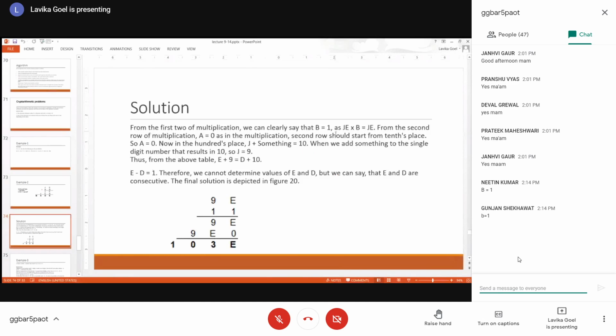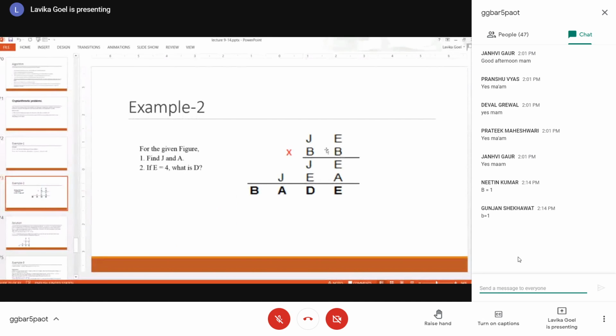Now you see, from the second row of multiplication, A would be 0. Why would A be 0? Because the letters in the second row of multiplication should start from the tens place.